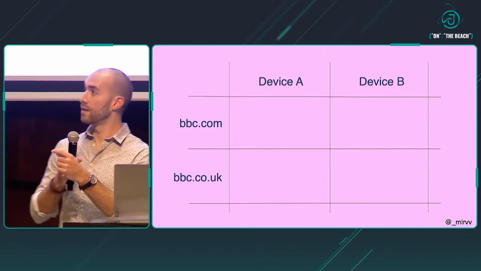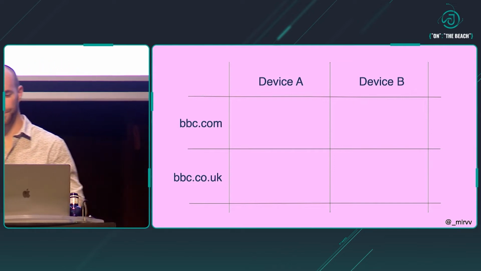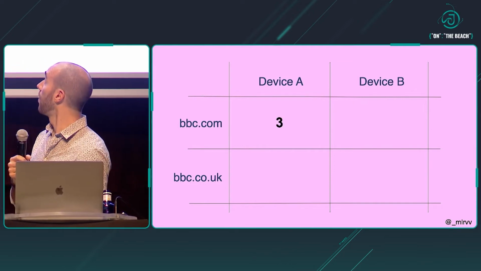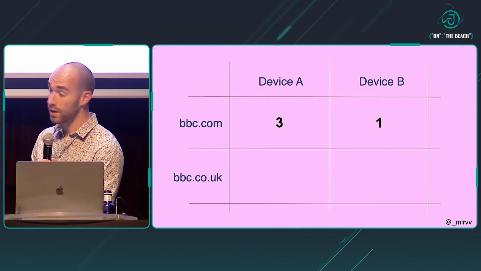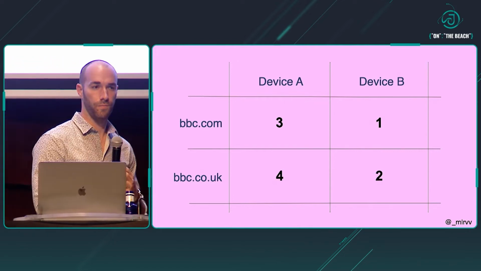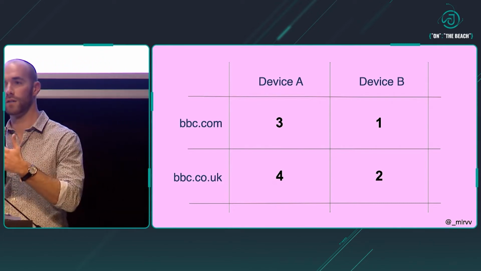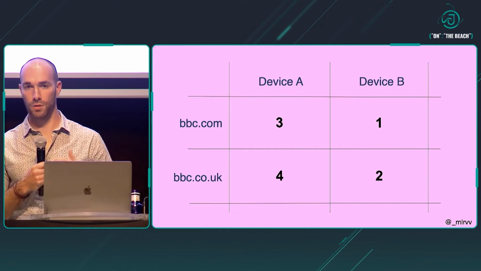And one by one, the different nodes in the system, so we have 4, start to see events happen in the universe. So we could get 3 page views in this node, 1 here, 4 in this other node, and finally 2 here. And the nodes are not talking to each other yet. They don't even know that other nodes exist in the universe. They're totally independent.